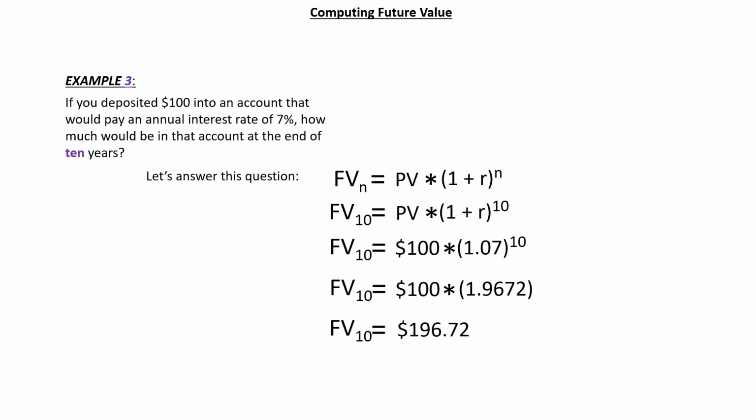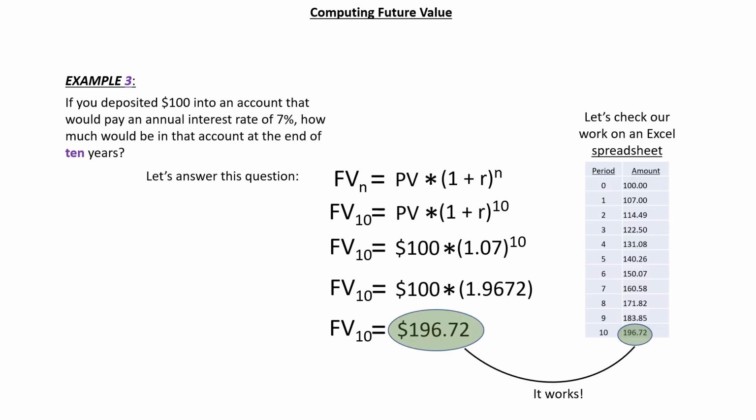So now check out the problem in example 3 above. How much would be in the account at the end of 10 years? The total amount, $196.72, is verified by my having worked this out on an Excel spreadsheet.